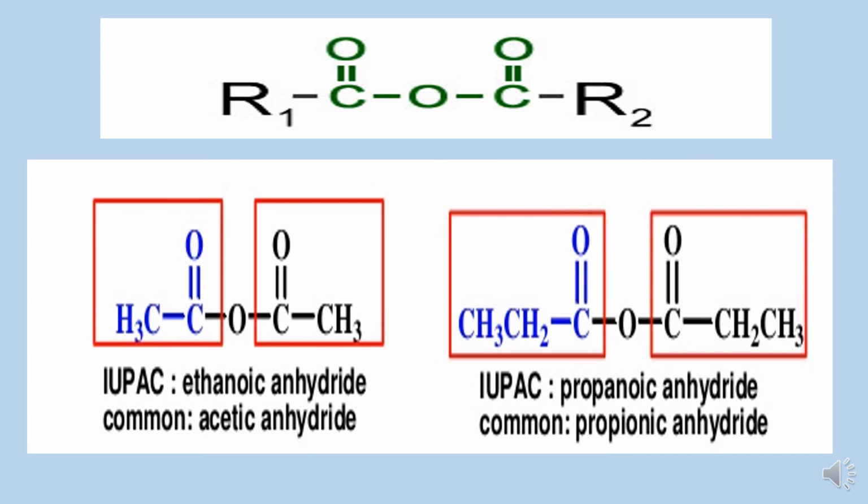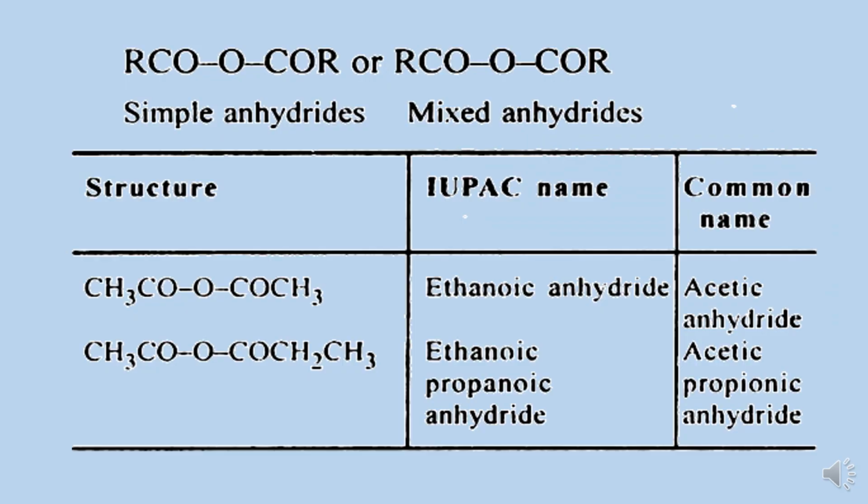And in the second compound, both of the groups are again similar, and we have a 3 carbon chain on both sides of the central oxygen. The name would be propanoic anhydride. But if we have compounds in which both of these R groups are not the same, as you can see in the second example, where on one side we have a chain of 3 carbon atoms and on the left hand side we have 2 carbon atoms, the name can be written in alphabetical order by writing both sides using the term alkanoic. For example, ethanoic propanoic anhydride will be the name of this compound.